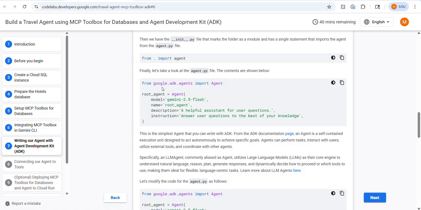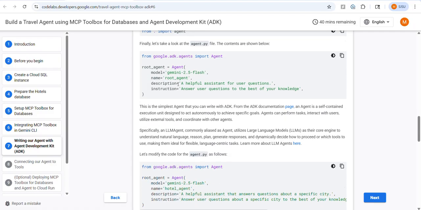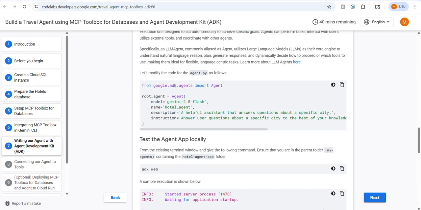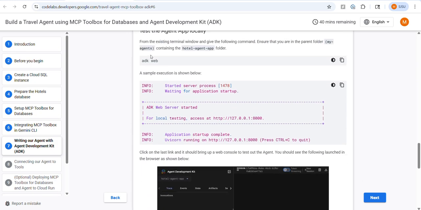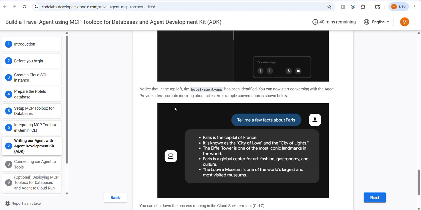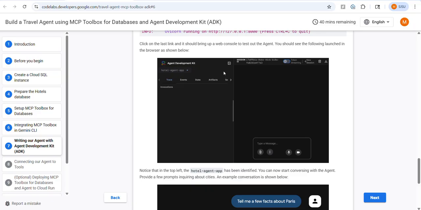Moving forward, we will change this code to our agent.py file, which would run the logic for the agent. Then we will run our agent using the adk web command, and it will give us an interface like this.